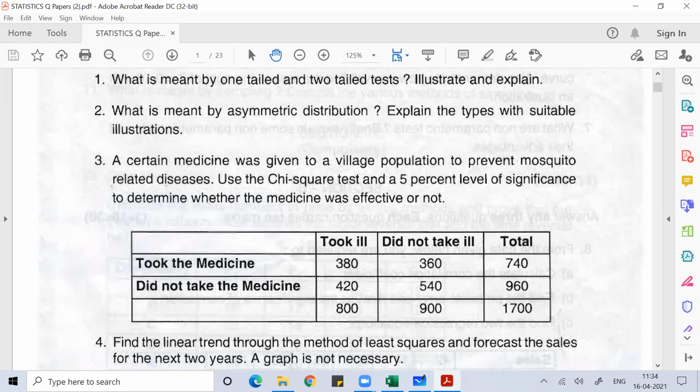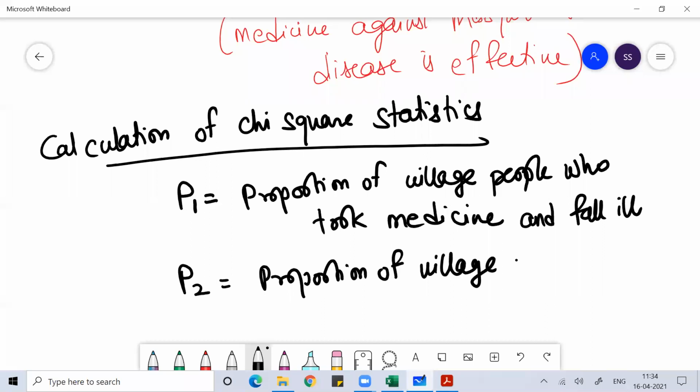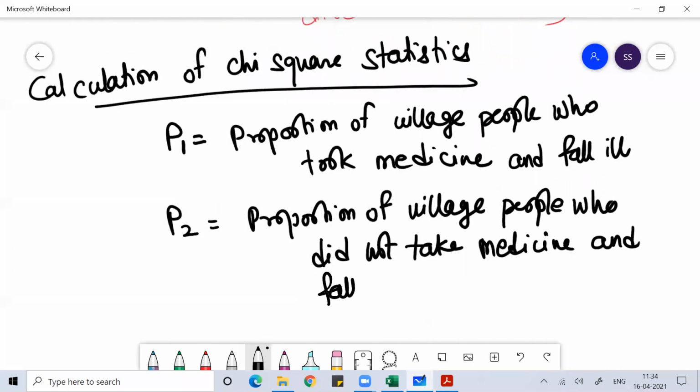How many proportion of village people are there who took medicine and they fall ill? And then what is P2 here?